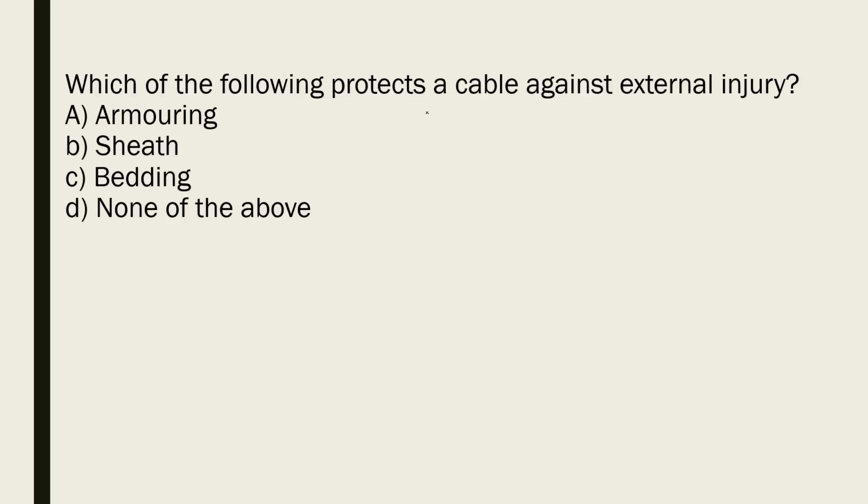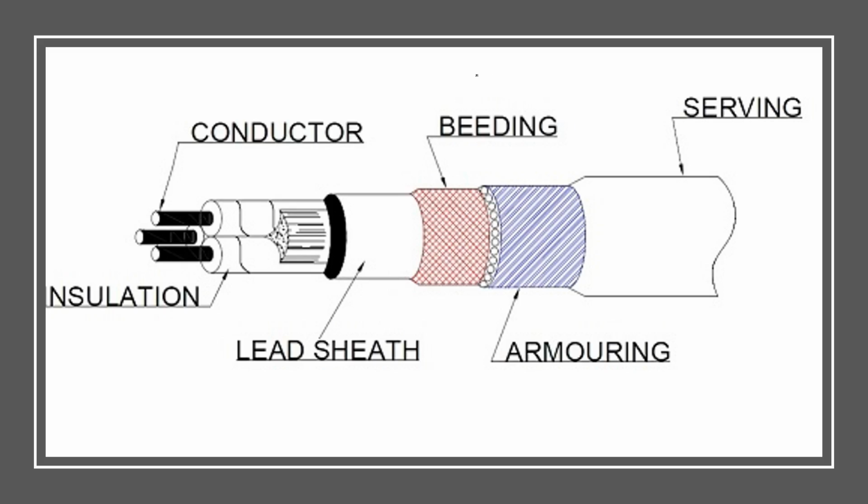Which of the following protects the cable against external injury? Armoring will protect against external injury. So this is the basic construction of a cable. At the inner you will be having the conductor, also called the core, and the conductor is generally made of annealed copper. Insulation may be paper insulation or impregnated paper, or it may also be PVC. Anything may be the insulation above the conductor.